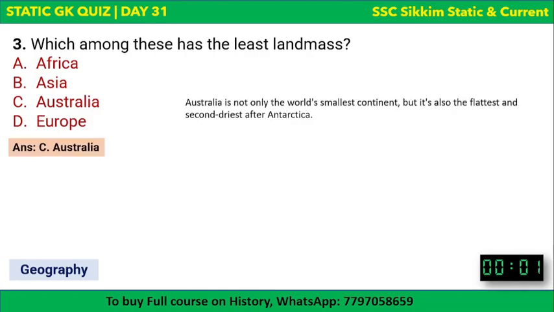Asia is the largest continent in terms of landmass, and Australia is the world's smallest continent, and it's also the flattest and the second driest after Antarctica. So the flattest continent is Australia, the driest continent is Antarctica, and the second driest continent is Australia.